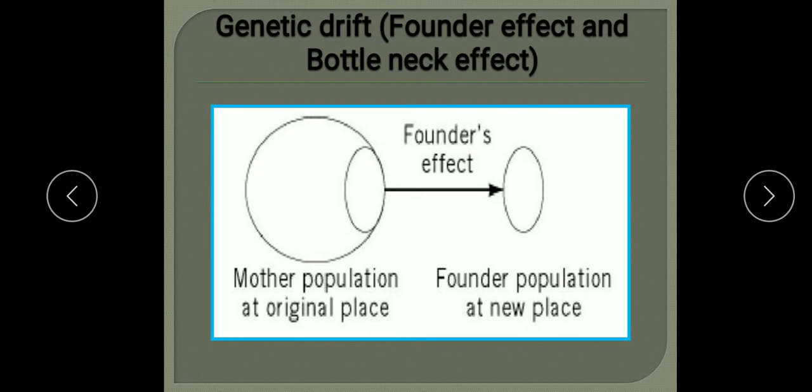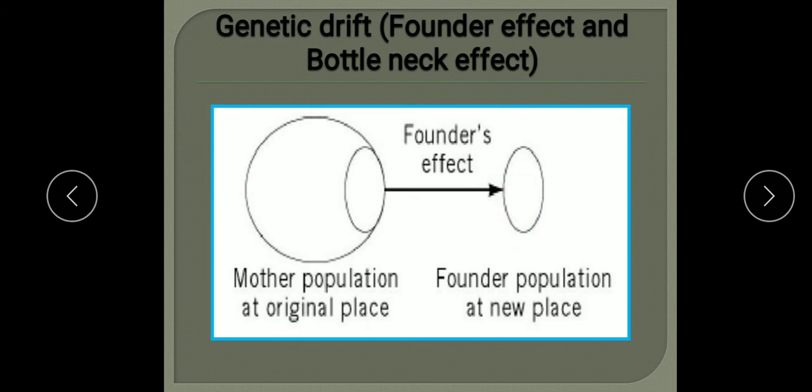Sometimes genetic drift is so significant that the new segment of population becomes very much different from the old population, which leads to the formation of the new species. So the new segment of population becomes very much different from the old population and it leads to the formation of new species, that is speciation. So this small group that separated will form the new species due to genetic drift.